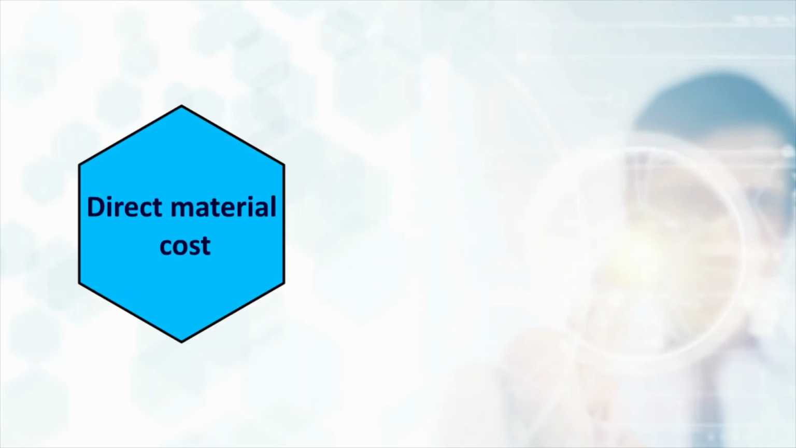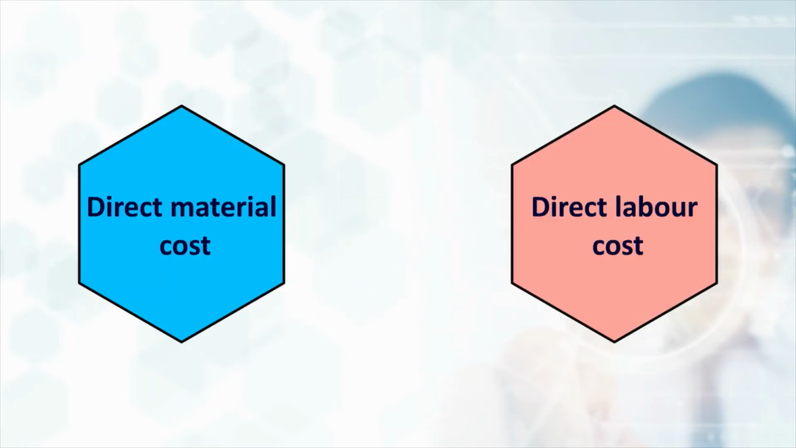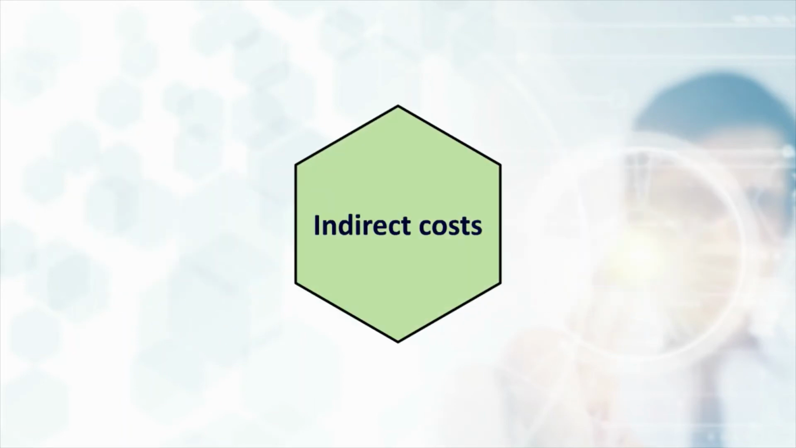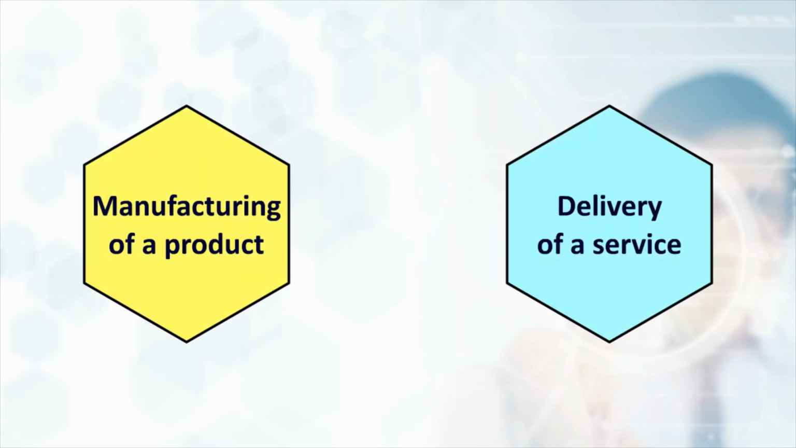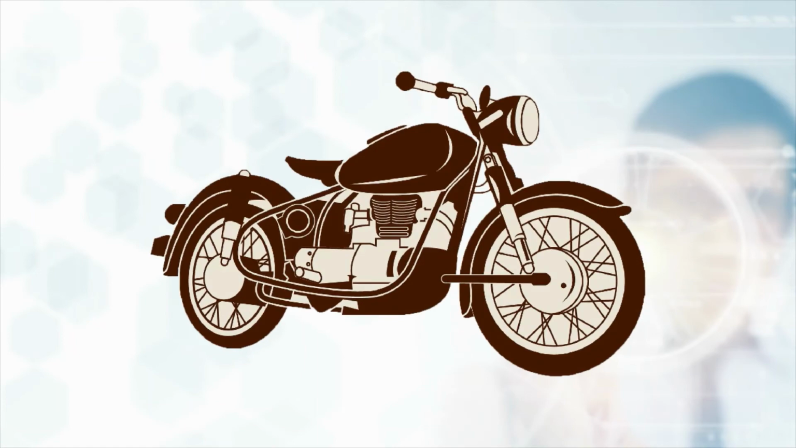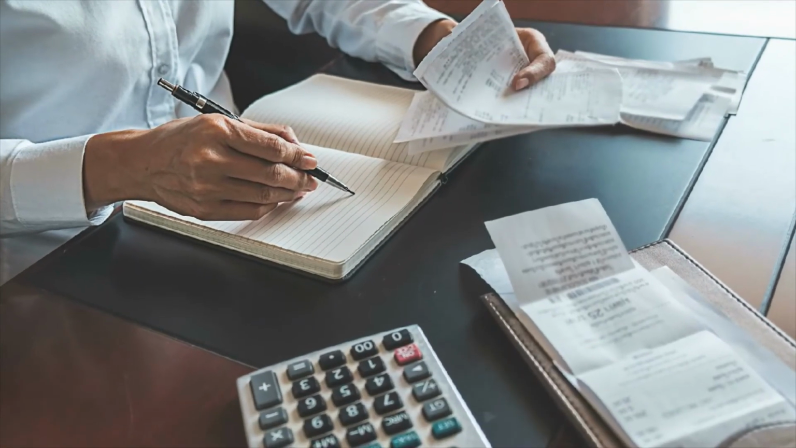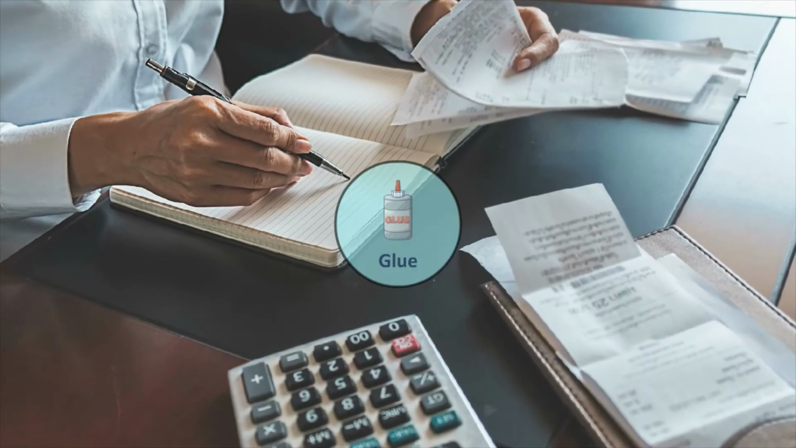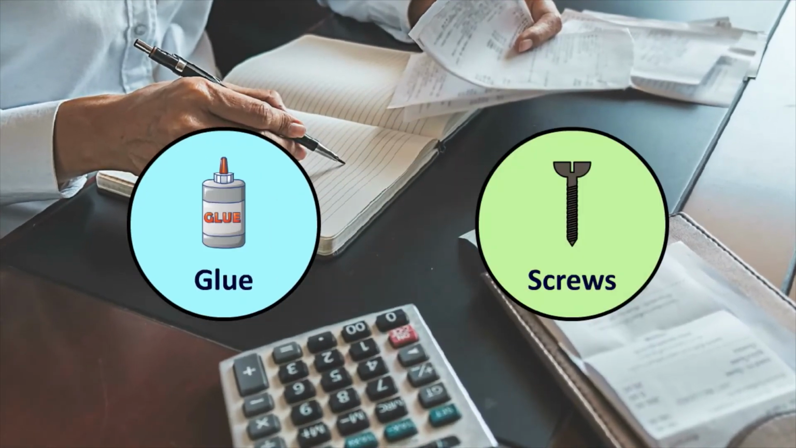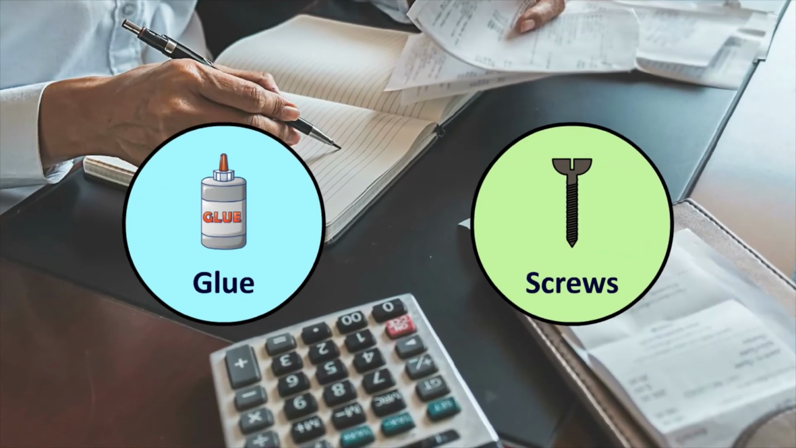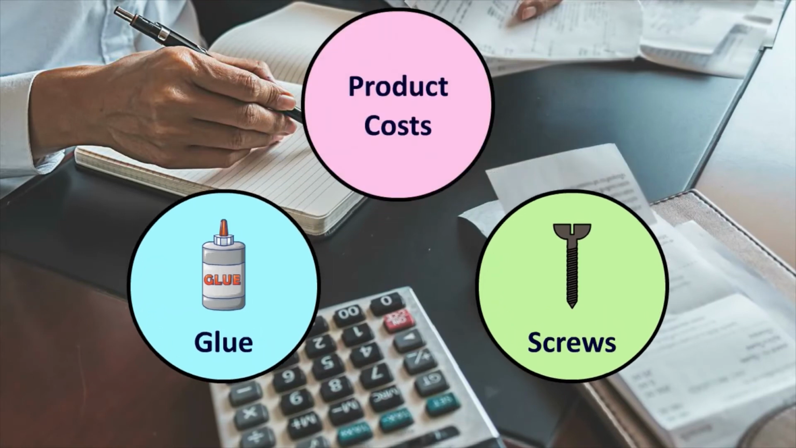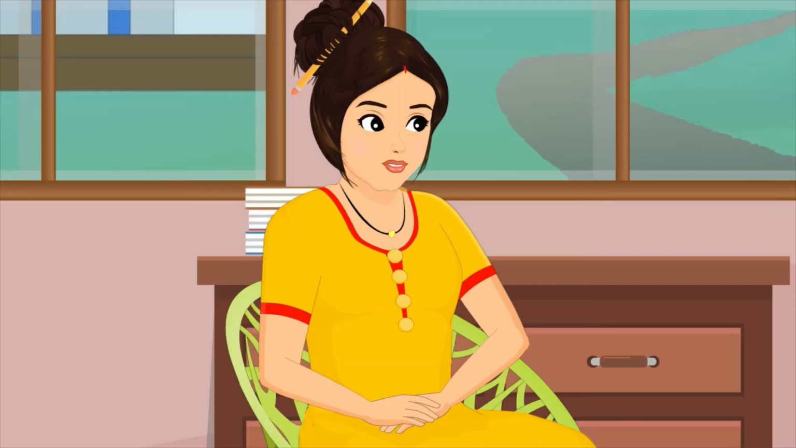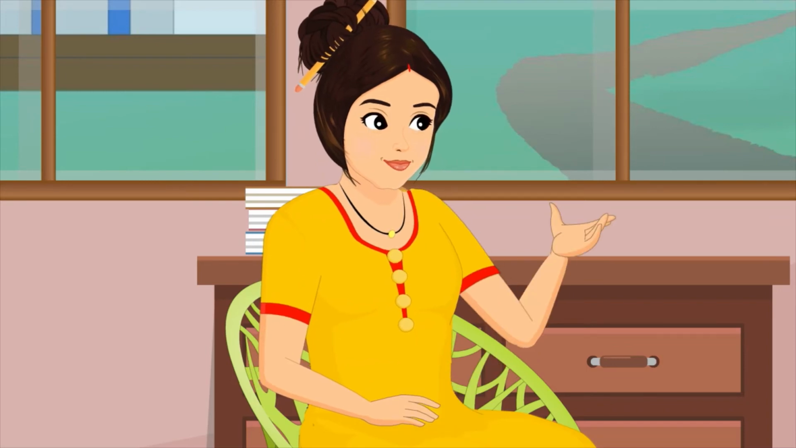While direct material cost and direct labor costs are direct costs, overhead costs include indirect costs incurred in the manufacturing of a product or delivery of a service. For example, in the manufacture of a two-wheeler, it will be very difficult to keep track of the exact amount and cost of glue and exact number or cost of screws used. The cost of glue and screws will be indirect costs. But the cost of these must still be included under product costs. To know how these costs are calculated, we need to know about cost allocation.